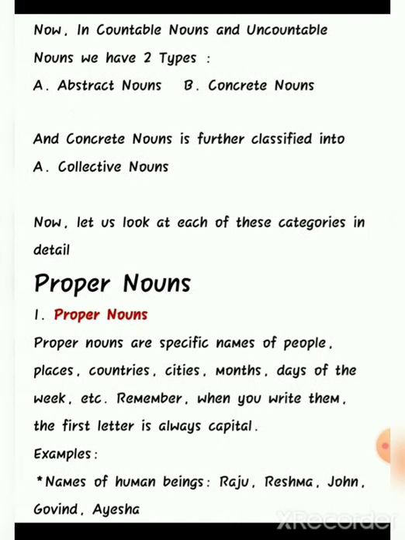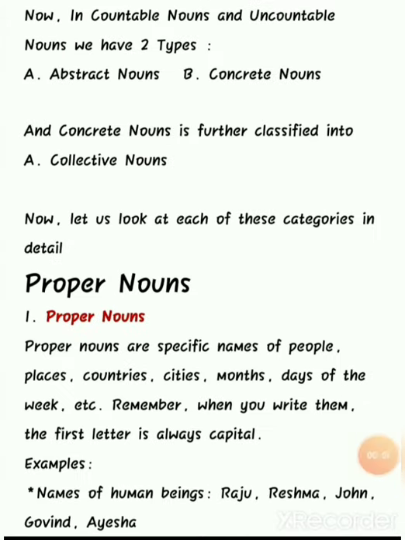Then in countable nouns and uncountable nouns, we have 2 types: abstract nouns and concrete nouns. And concrete nouns is further classified into collective nouns. Okay, so now we'll see these nouns in detail. Okay, we'll see each of these categories in detail with their definition and examples.